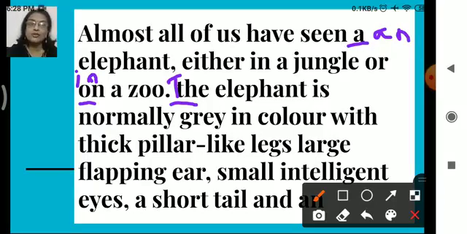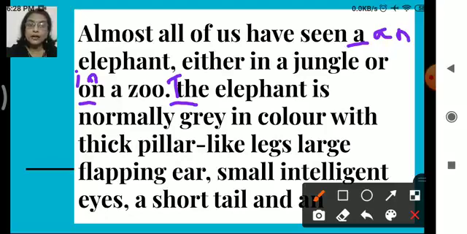First it was almost always a or an, depending on which noun is there. Okay, the elephant, so we have the vowel sound here. So now after the full stop, again we are talking about elephant only. So here it has come, the elephant, isn't it? So the elephant is normally grey in color with thick pillar-like legs, large flapping ear.